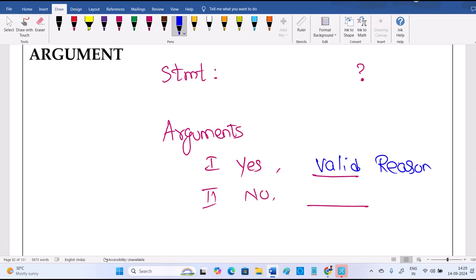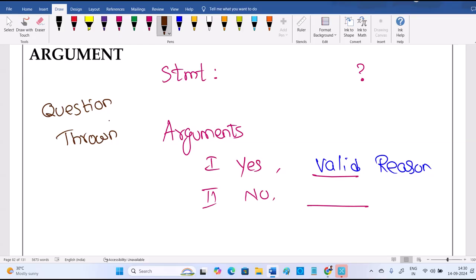Right. Now, a very important thing: a question thrown back is a weak argument. A question thrown back is a weak argument. What is that, sir? Same question: reservation for women is correct or not? Argument: okay, yes. Why not? Yes, why not? You are questioning them again. You have to give the reason.